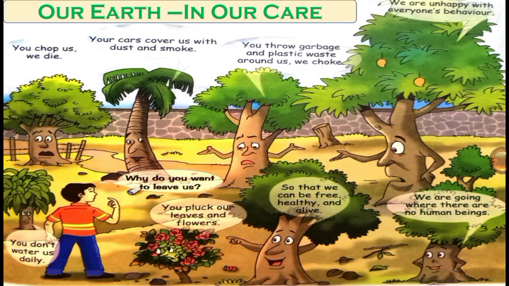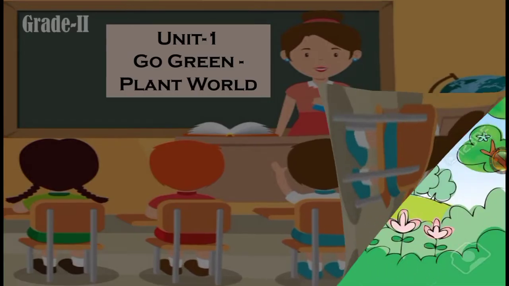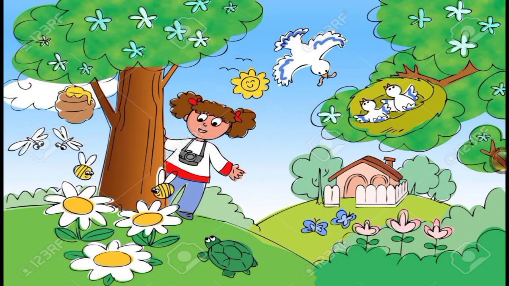Today we are going to learn Unit 1, Go Green Plant World. Dear children, what can we see around us? Yes, we can see so many things around us, for example animals, birds, plants, etc.